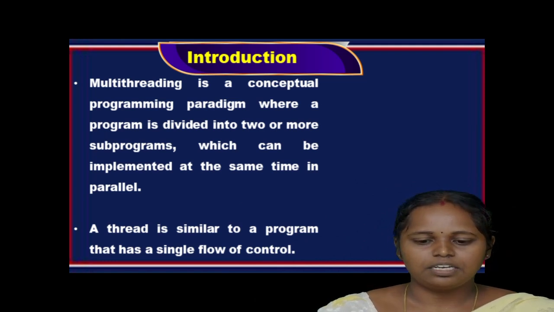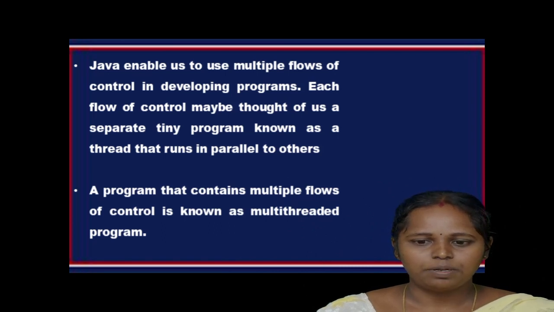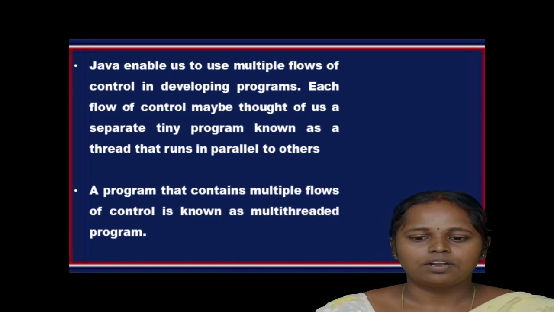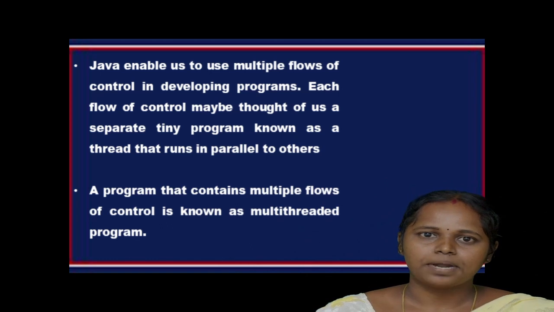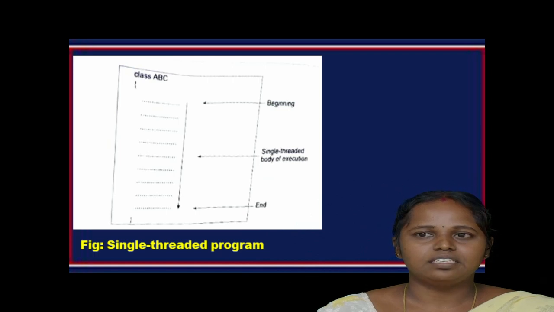A thread is similar to a program that has a single flow of control. Java enables us to use multiple flows of control in developing programs. Each flow of control may be thought of as a separate tiny program known as a thread that runs in parallel to others. A program that contains multiple flows of control is known as a multi-threaded program. A single threaded program has its code placed in one class or in the main method.